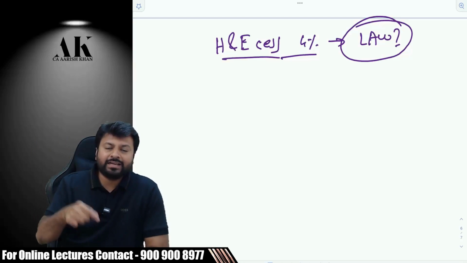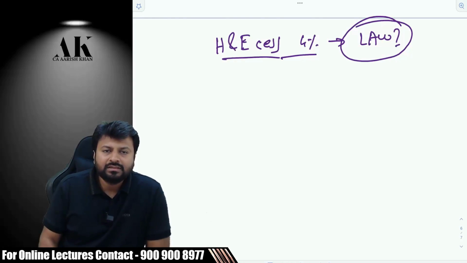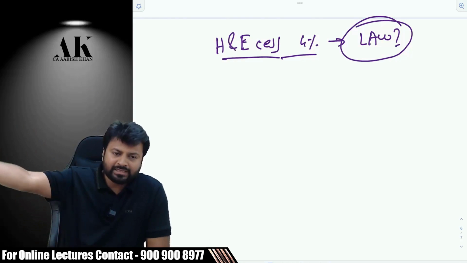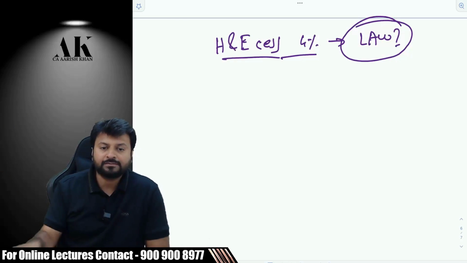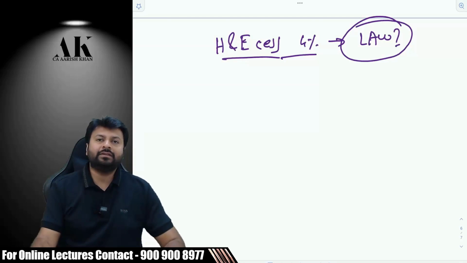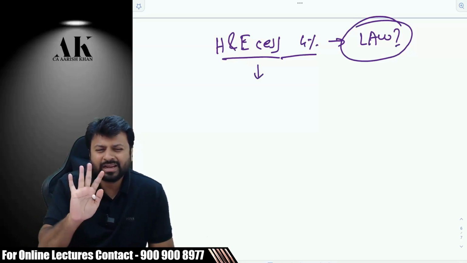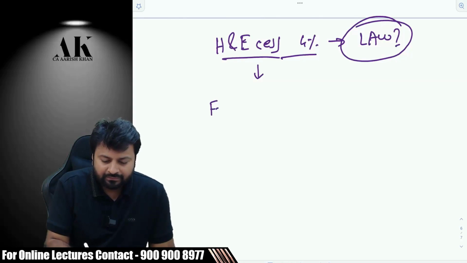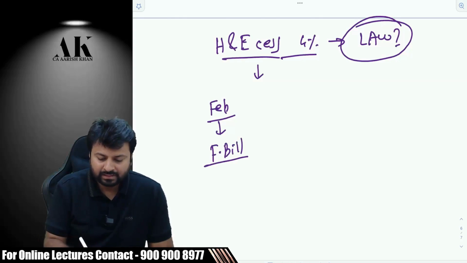Income tax law, income tax is imposed under the Income Tax Act 1961. GST is imposed under the IGST or CGST laws. Similarly, where is this imposed? So again, the government has said very clearly that for this, don't make any law. In February, what comes? Finance bill comes in February, budget.